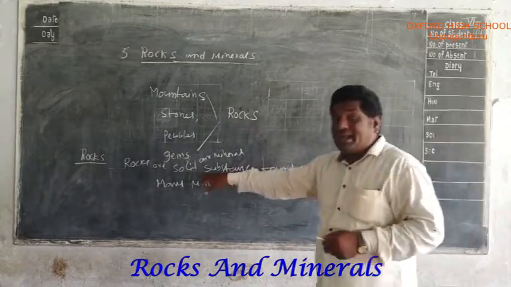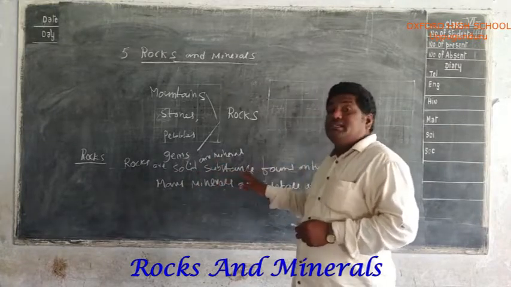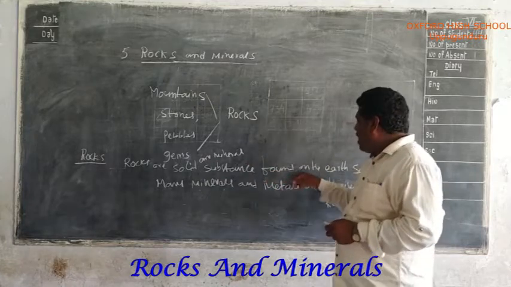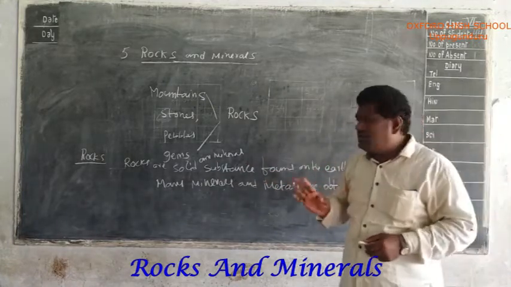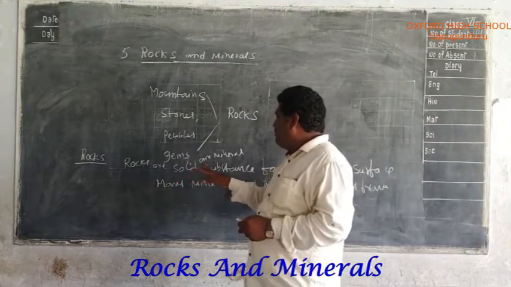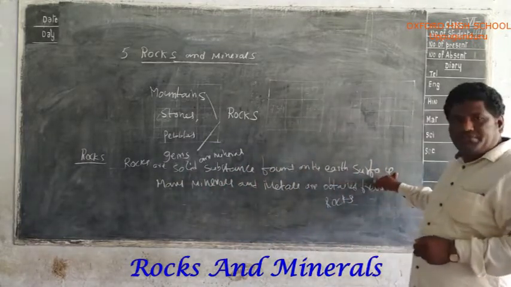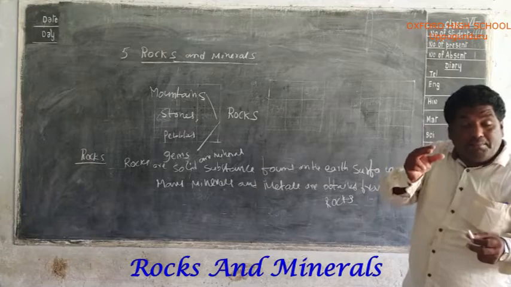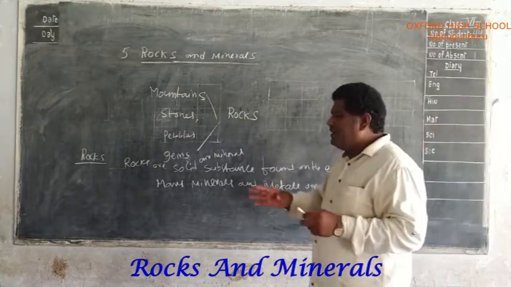First of all, rocks are solid mineral substances found on the surface of the earth, and also many metals and minerals are obtained from the earth.